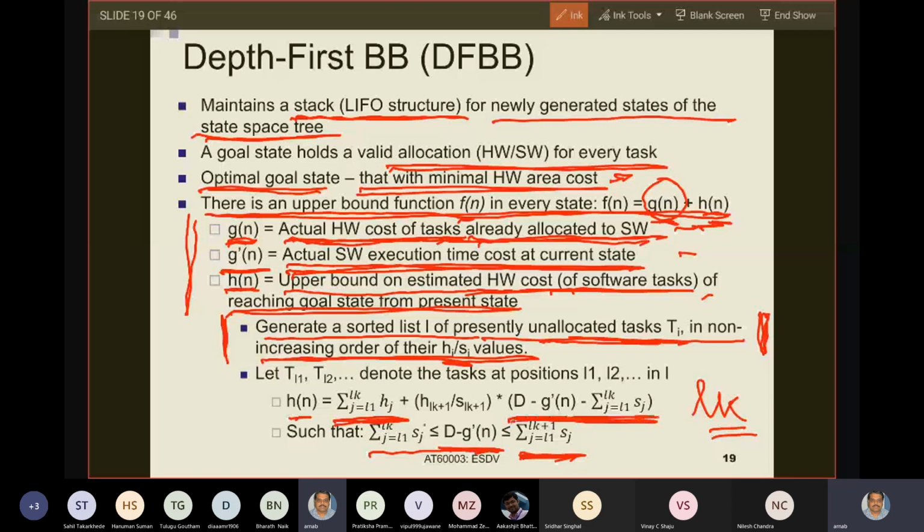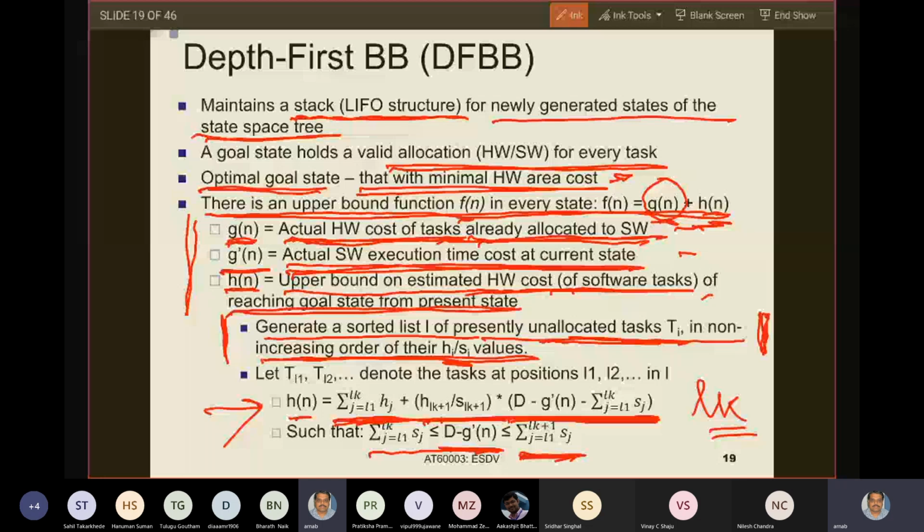And what are you trying to do? You are trying to maximize the hardware area cost for those tasks which are implemented in software. Because these tasks are implemented in software, they only incur the software execution time. And for those tasks only you want to maximize the hardware area cost. Why? Because that effectively minimizes the hardware area cost of tasks implemented in hardware. That is why you want to maximize the hardware area cost of tasks implemented in software.